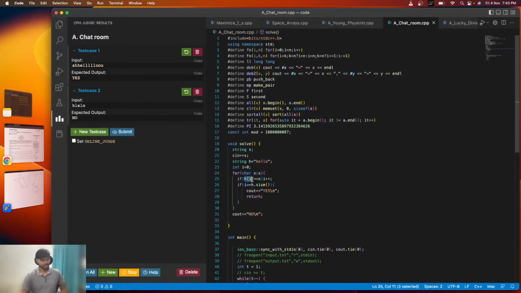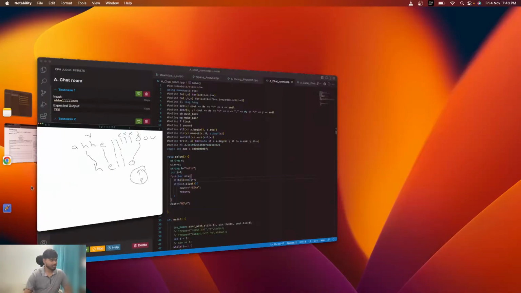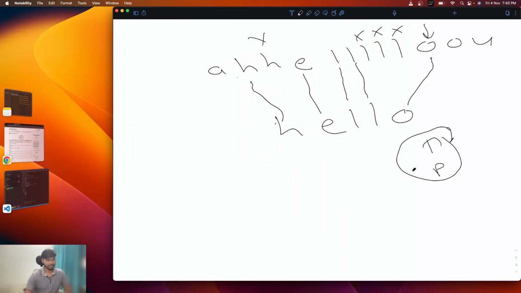Whenever the character at my ith location matches in my subsequence, I will move the pointer to the next location. Same as here, whenever a match is there, I will move the P to the next location.